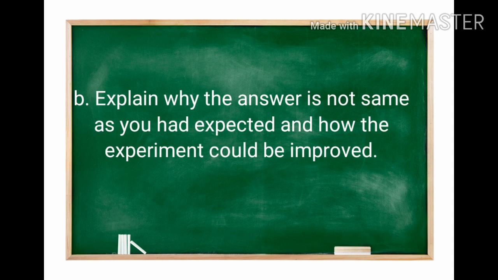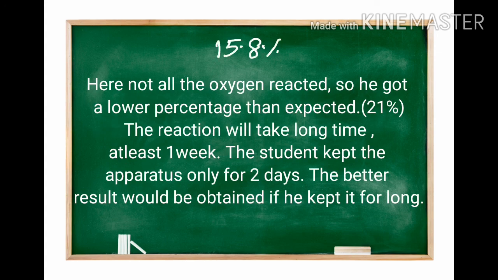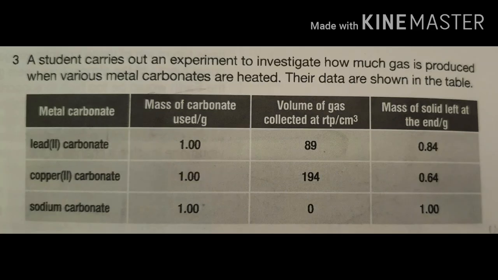So the next question is, explain why the answer is not the same as you had expected and how the experiment could be improved. Here the student got a lower percentage, 15.8%, than the actual value 21%. That means not all the oxygen reacted with the iron filings. Actually, the reaction will take too much time, at least 1 week. But here the student kept the apparatus only for 2 days. He would get a better result if he kept it for a long time. Now let us move on to the next question.